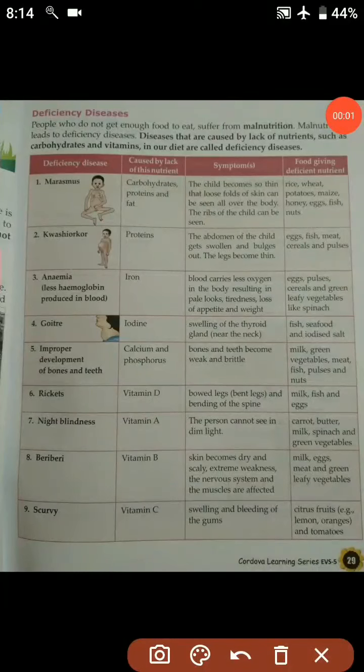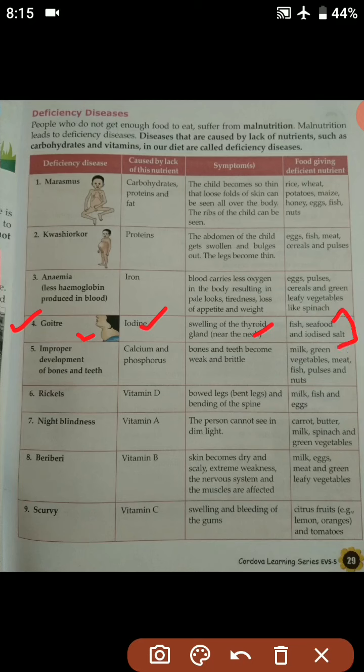So students, now moving on to the fourth one, that is goiter. So goiter is a deficiency disease which is caused due to the lack of iodine in the diet. Okay, so the symptom is swelling of the thyroid gland near the neck. So students, I hope you can see here in the image, the thyroid gland near the neck has swollen up due to the deficiency of iodine, and that is known as goiter. And in order to cope with this disease, we should take fish, seafood and iodized salt in a great